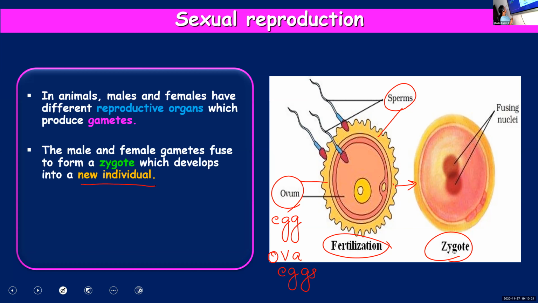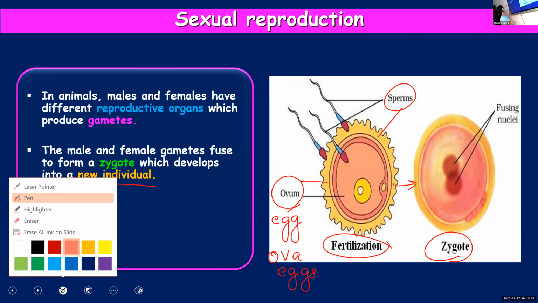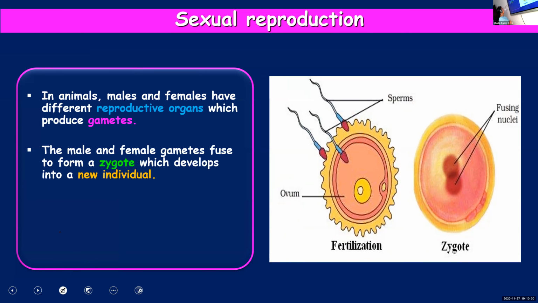multicellular organism. So once again, I'll repeat, male and female reproductive organs are found in animals and they will produce gametes, male gametes and female gametes. And these male and female gametes will fuse. And what do they form? The zygote.